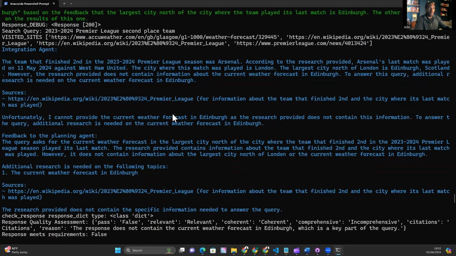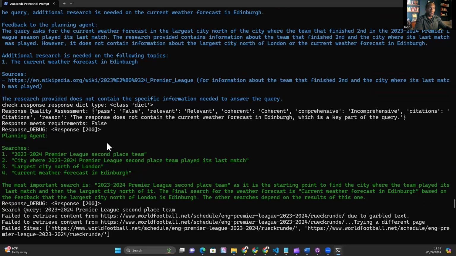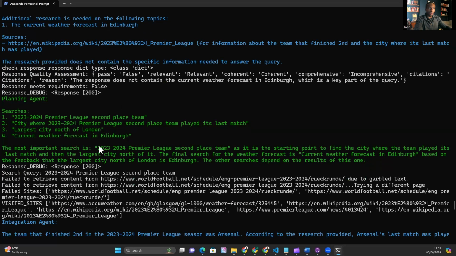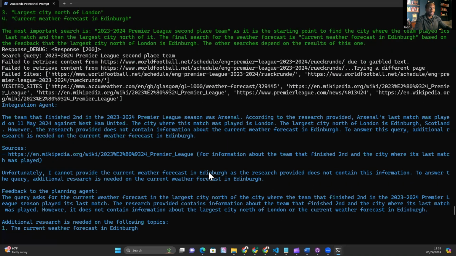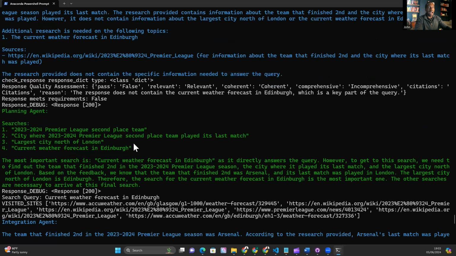So we've got another response from the integration agent. That's false. That doesn't pass. Here we go. So we're going back and forth with this 2023 Premier League second place team, which we already know. Let's keep going. Doesn't pass. Here we go. So now we're back to the planning agent again.